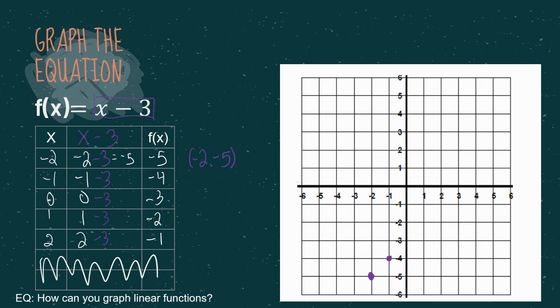We're going to go 0, don't go left or right, down to -3. Go right 1 down 2. Right 2 down 1. Make sure your graph is a line. If it's not a line, and you know it's linear, you did something wrong.